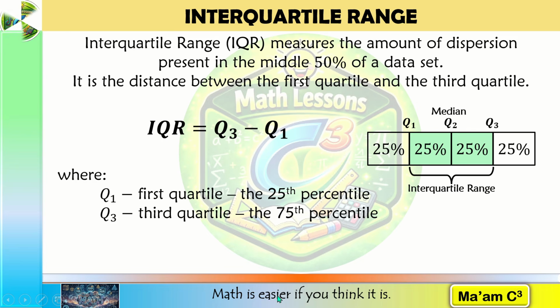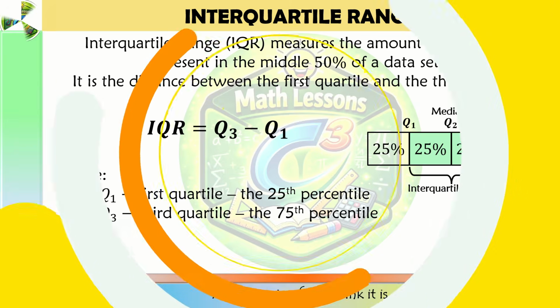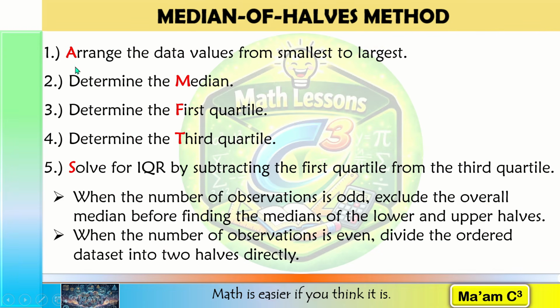There are different accepted procedures for locating quartiles. Let us begin with the classroom procedure commonly called the median of halves method. We have here 5 steps. Step 1, arrange the data values from smallest to largest. 2, determine the median. 3, determine the first quartile. 4, determine the third quartile. And last, solve for the IQR by subtracting the first quartile from the third quartile. But bear in mind that when the number of observations is odd, exclude the overall median before finding the medians of the lower and upper halves. And when the number of observations is even, divide the ordered data set into two halves directly.